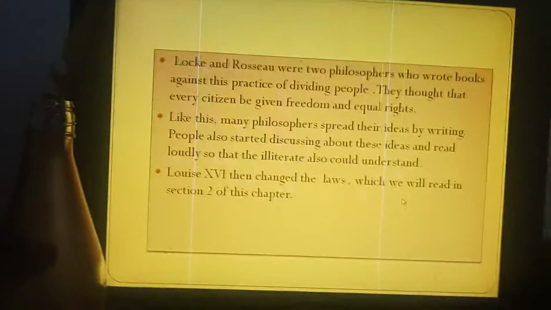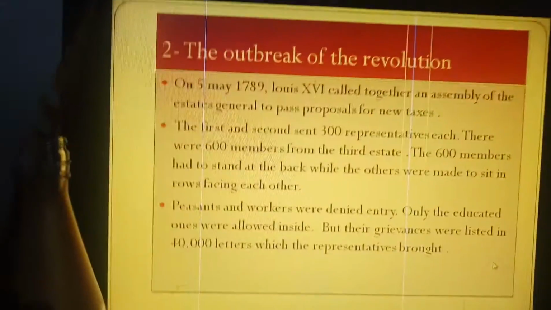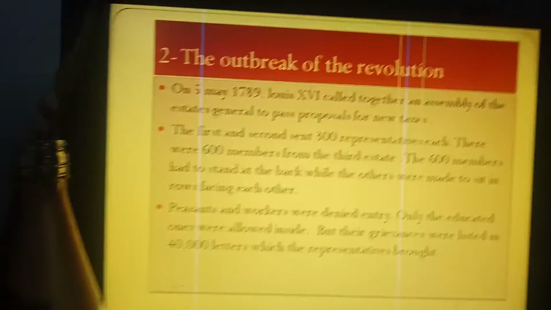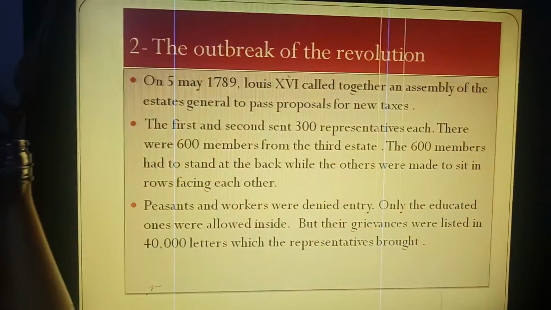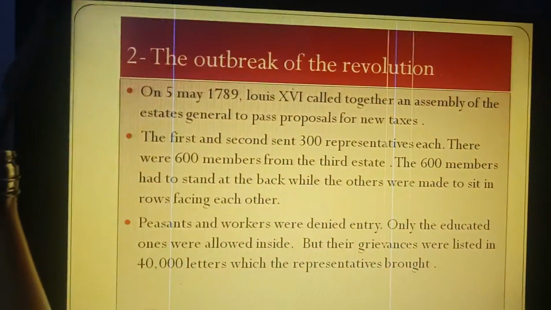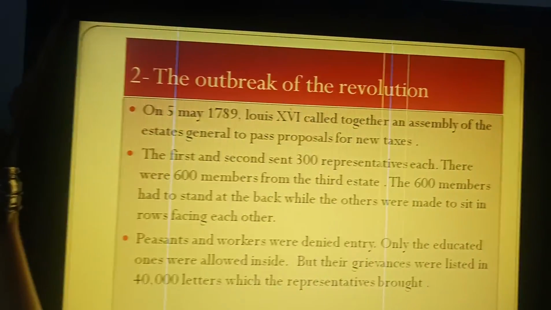Okay, we will now start section 2 of this chapter, the outbreak of the revolution. On 5th May 1789, Louis XVI called together an assembly of Estates General to pass proposals for new taxes. The first and second estates sent 300 representatives each.